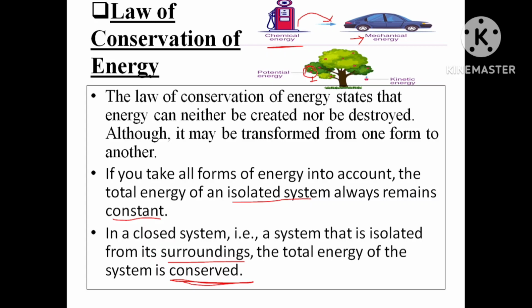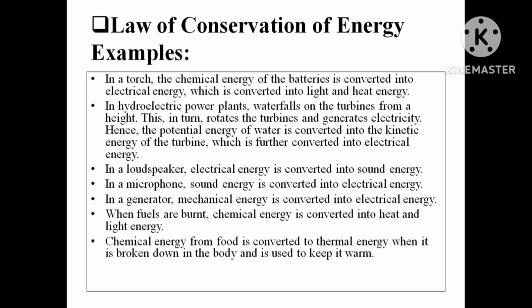Okay. Now we will see some examples of the law of conservation of energy. Whatever example I told you, that is written here for the torch. The chemical energy of the batteries is converted into electrical energy, which is converted into light and heat energy. So you have seen that energy is always converted from one form to another, so it is neither destroyed in any way.